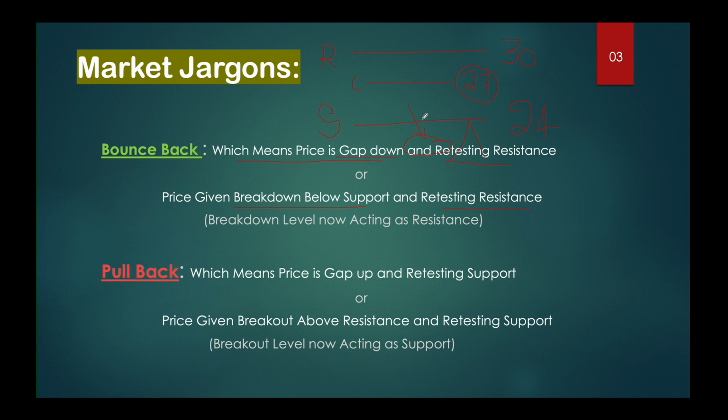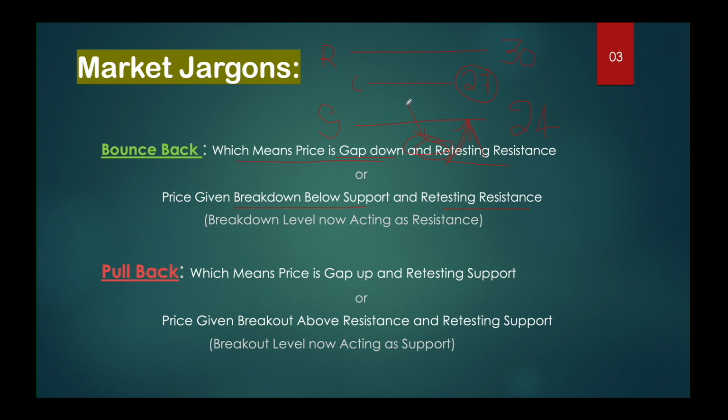So here, 27 is the current trading level and the price gaps down below 24, and now the price is retesting this 24. Retesting, meaning moving back towards the 24 region, will be called a bounce back.